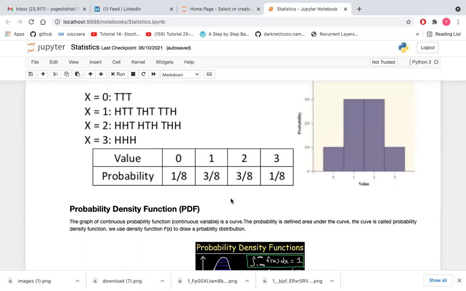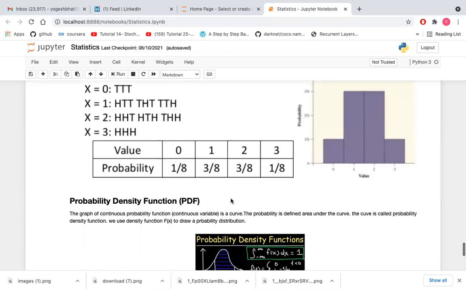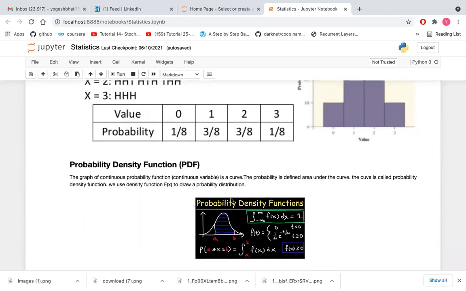let's understand the basics of probability density functions, because there are lots of distributions available in probability density functions, because it's a continuous curve. So what is the probability density function? It is the graph of a continuous probability function. A continuous variable gives a curve. The probability is defined as the area under the curve. The curve is called the probability density function, and we use the density function f(x) to draw a probability distribution.